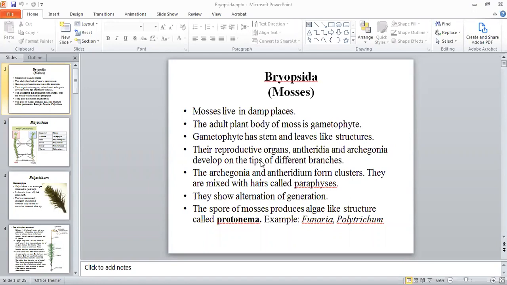The reproductive organs, that are Antheridia and Archegonia, develop on the tips of different branches. They form clusters and they are mixed with sterile hairs that are known as paraphyses. They show alternation of generation. The spore of mosses produces an algae-like, thread-like structure, that is protonema. और एग्जाम्पल में हमने दो टाइप्स देखनी है, फ्यूनेरिया और पोलिट्राइकम।